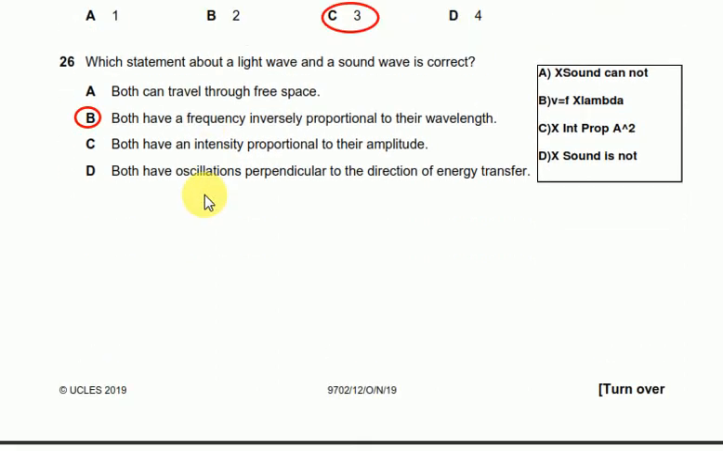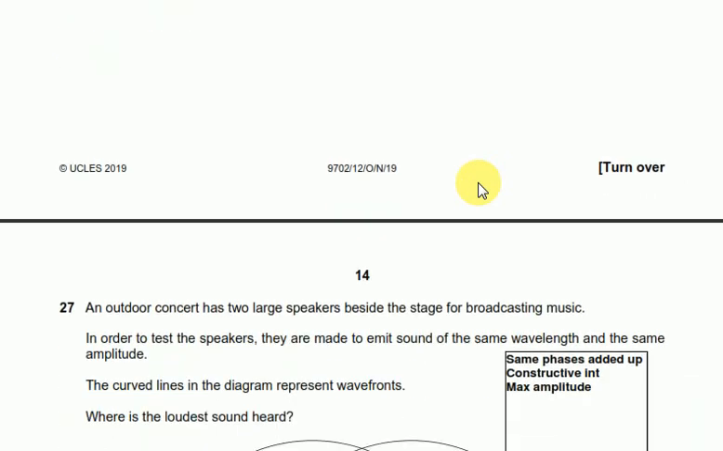Question number 26 says, which statement about a light wave and a sound wave is correct? Both can travel through free space? No, sound cannot. Both have a frequency inversely proportional to their wavelength? Yes, that is correct. So B is the appropriate answer. C says both have intensity proportional to their amplitudes. For a light wave or a sound wave, the intensity is proportional to the amplitude squared, not to the amplitude only. D says both have oscillations perpendicular to the direction of energy transfer. No, one is longitudinal and one is transverse.